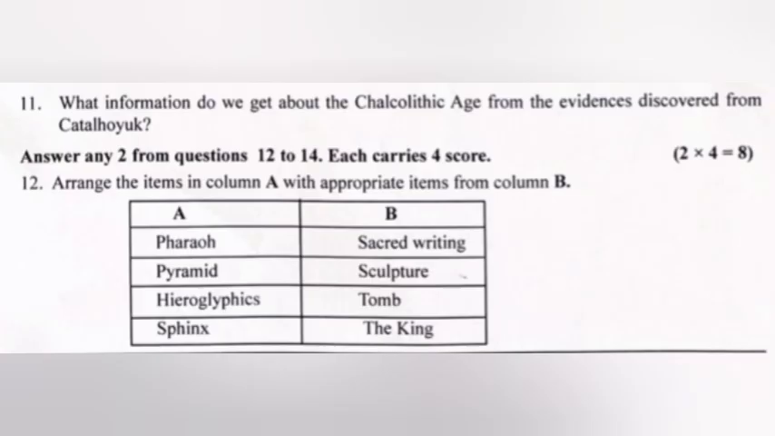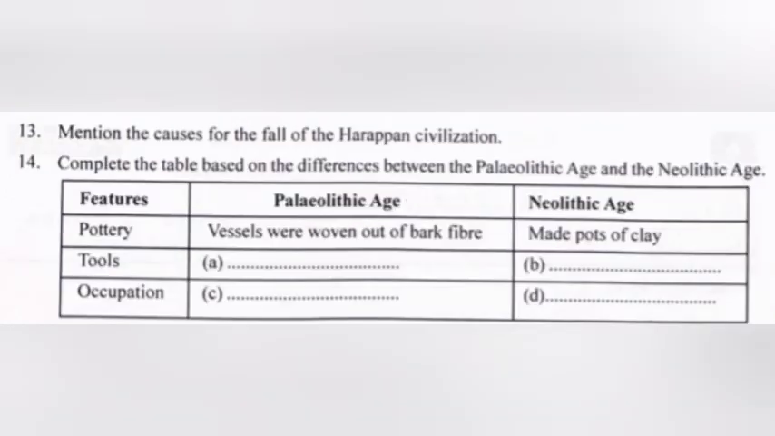12. Arrange the items in column A with appropriate items from column B. Answer: Pharaoh, the king. Pyramid, tomb. Hieroglyphics, sacred writing. Sphinx, sculpture. 13. Mention the causes for the fall of Harappan civilization. Answer: flood, external invasions, deforestation, decline of agricultural sector, and epidemics.